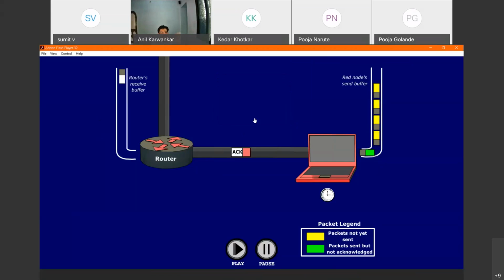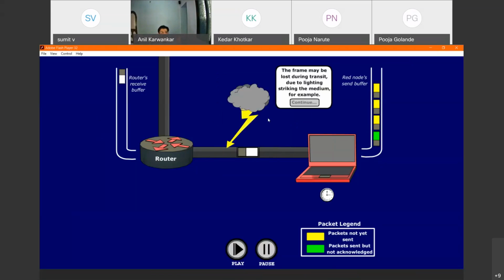When a frame is successfully received, acknowledgement of that frame is available at the sender's end, and the timer is reset when the acknowledgement is received. This is stop and wait. If the frame is lost, then the frame needs to be retransmitted, and only after retransmission is the acknowledgement received.